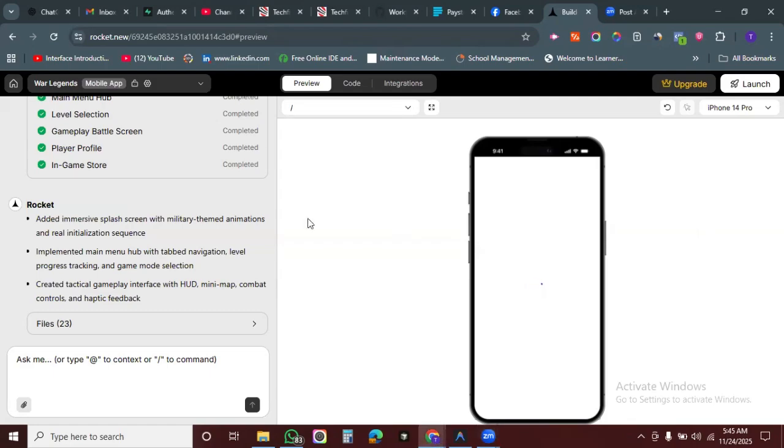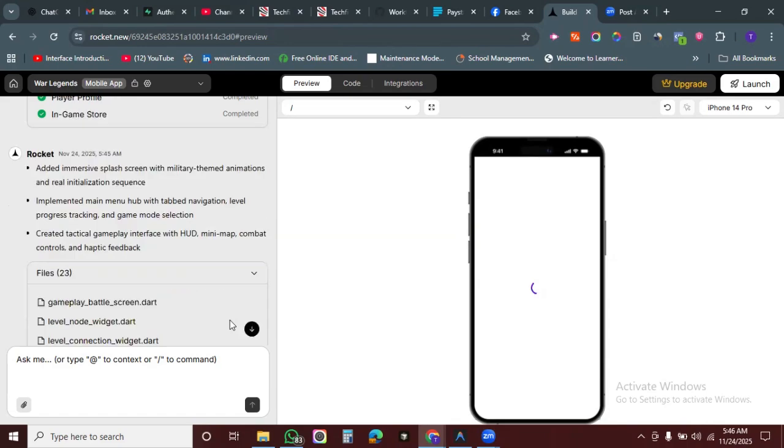Okay, it's loading. So let's read this. Added more immersive splash screen with military themed animations. Okay. And real initialization sequence. Implemented main menu hub with tab navigation, level progress tracking, and game mode selection. Created tactical gameplay interface with HUD, mini-map, combat controls, and haptic feedback. Haptic feedback, okay?